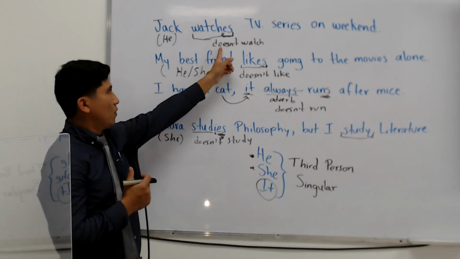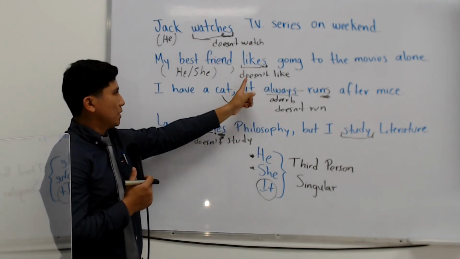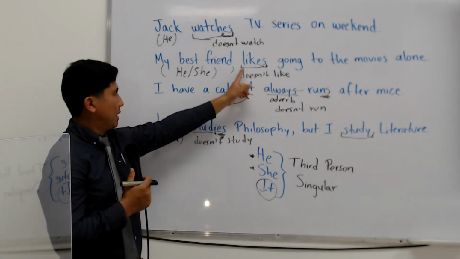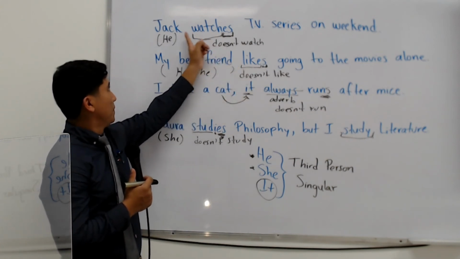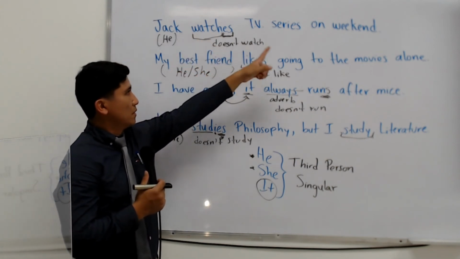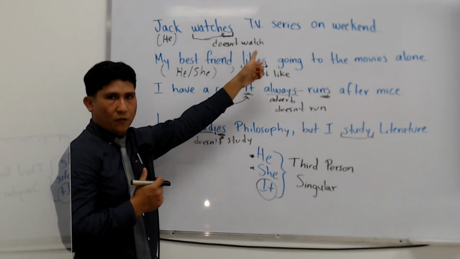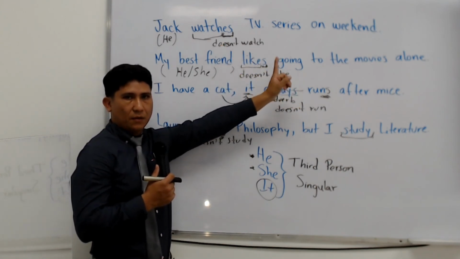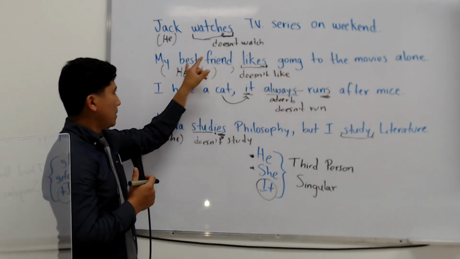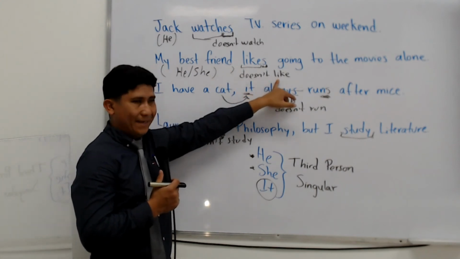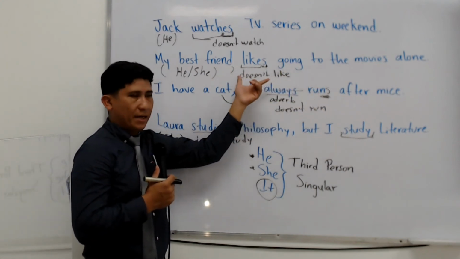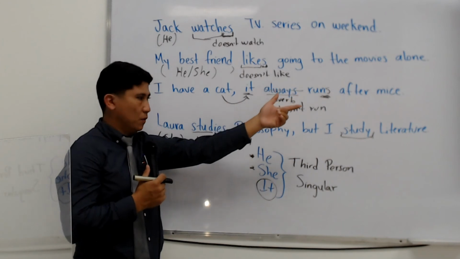Now, what would be the negative? As you can see, all what you have to do is add the auxiliary doesn't. Para la tercera persona sería doesn't. Jack doesn't watch TV series on weekend. Él o Jack no ve series on weekend, los fines de semana. My best friend doesn't like going to the movies alone. A él no le gusta ir al cine solo, right?